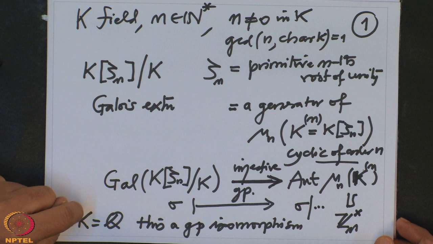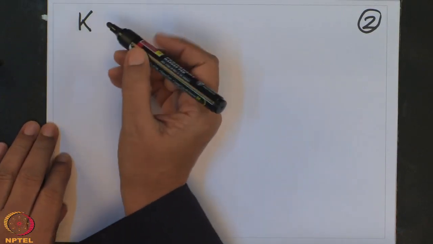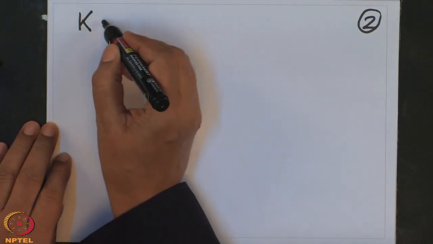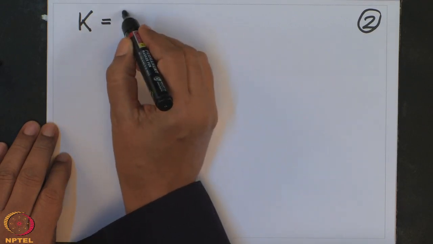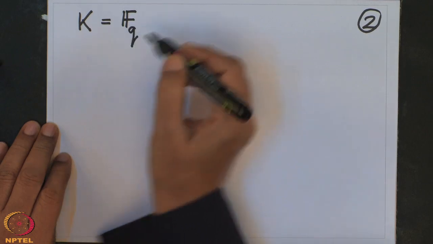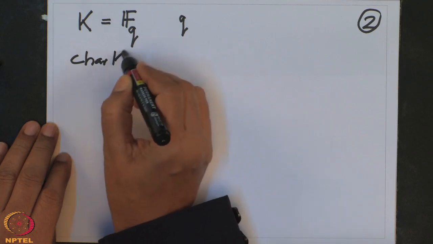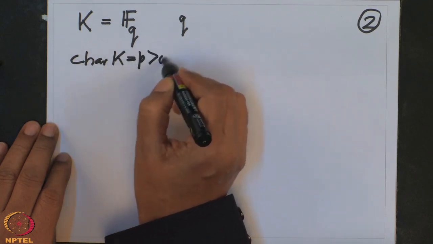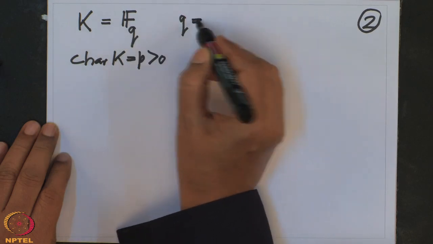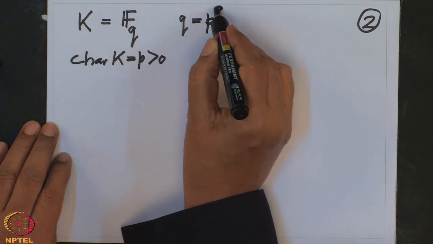Now we want to do this for the finite field case. So the characteristic p case, where K is a prime field of characteristic p. This was a prime field of characteristic 0. Now I will do a little bit more general. Actually I will assume that K is a finite field of order q, and the characteristic has to be prime. The characteristic of K is p, positive. Therefore, this q, the number of elements, has to be a power of the characteristic. So I will denote q equal to p^e.